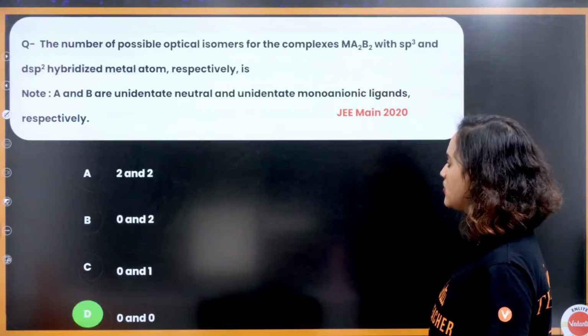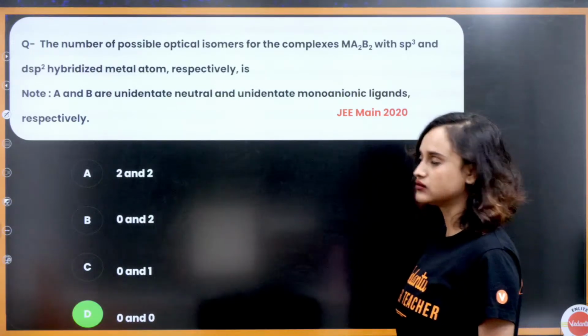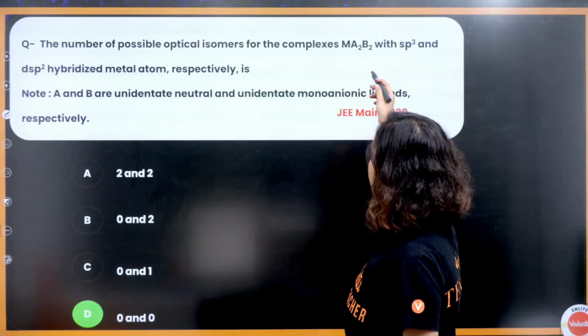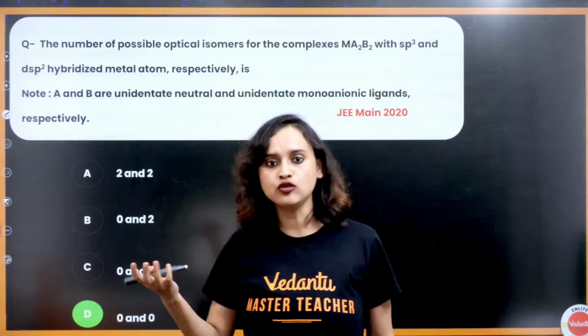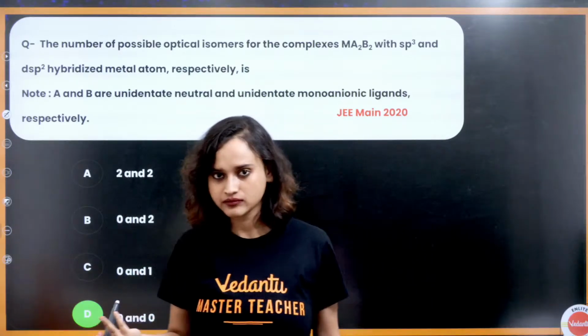So now you tell me, how many possible optical isomers are there? 0 and 0. Why? Because it is Ma2B2, no? Ma2B2, optical isomer. Very easy.